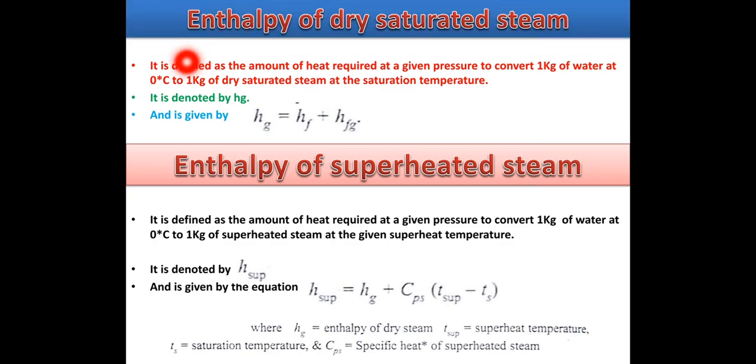Now enthalpy of dry saturated steam is defined as the amount of heat required at a given pressure to convert 1 kg of water at 0 degrees Celsius to 1 kg of dry saturated steam. So mathematically Hg is equal to Hf plus Hfg. Enthalpy of the superheated steam is defined as the amount of heat required at a given pressure to convert 1 kg of water at 0 degrees Celsius to 1 kg of the superheated steam at the given superheat temperature. So mathematically it is given by H super is equal to Hg plus Cps in the bracket T super minus Ts.